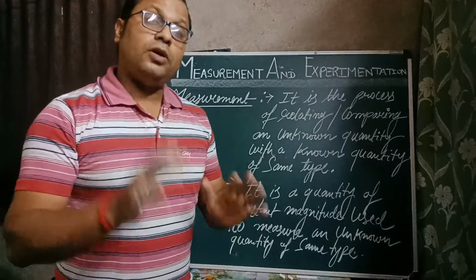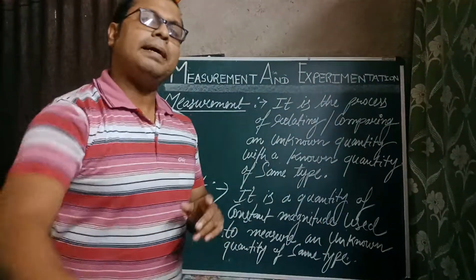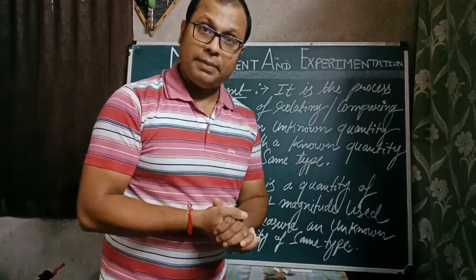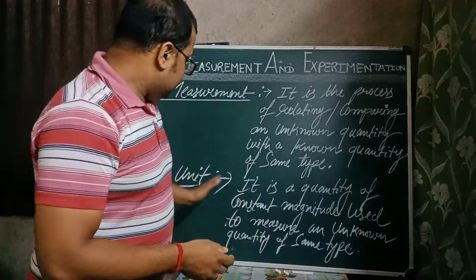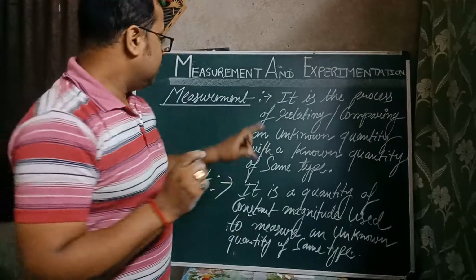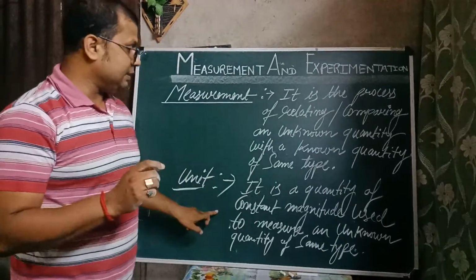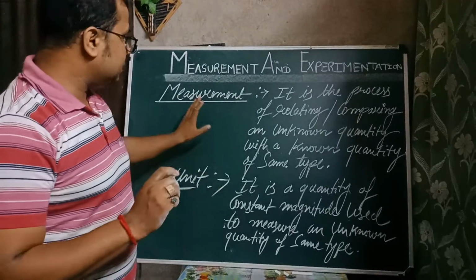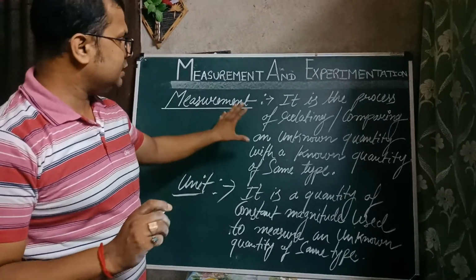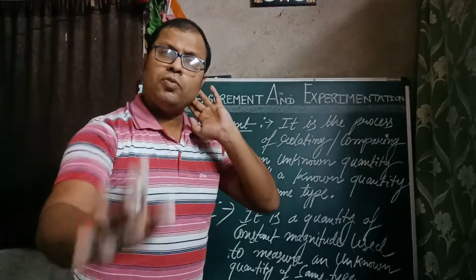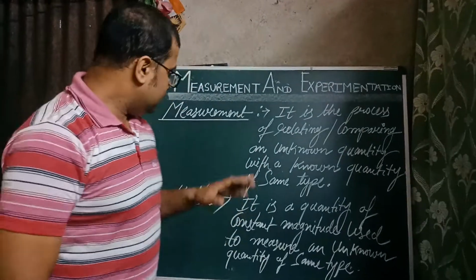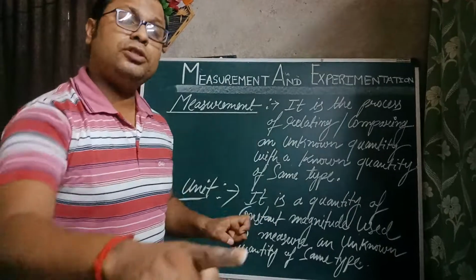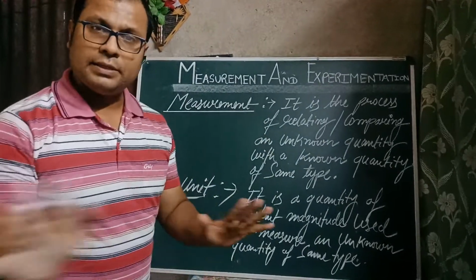So we have the constant magnitude there, and that constant magnitude we are relating with an unknown quantity, that is the length or height of the door. Example I have taken. So this is called unit. This is measurement and this is unit, which can be differentiated properly. Measurement is the process where we relate an unknown quantity with a known quantity. Unit is the quantity of constant magnitude which is used for the measurement. I hope it is clear, students.